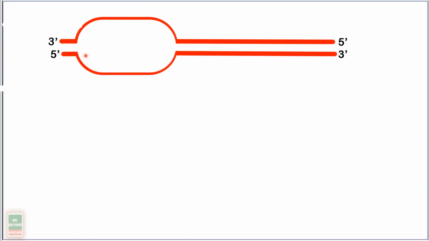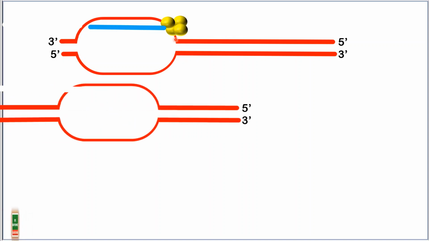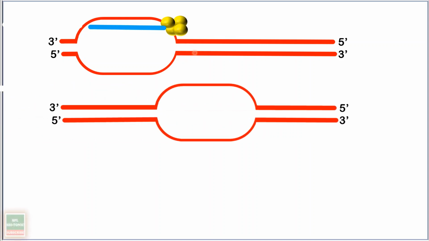Now students, once the process of initiation of transcription is over, there is a second step called elongation of transcription. You can see here clearly that this part of the DNA is transcribed in the form of RNA, and RNA polymerase has come to this end. Now this double-stranded DNA needs to be converted into single-stranded DNA so that RNA polymerase can read this template strand. This job is done by the enzyme RNA polymerase.